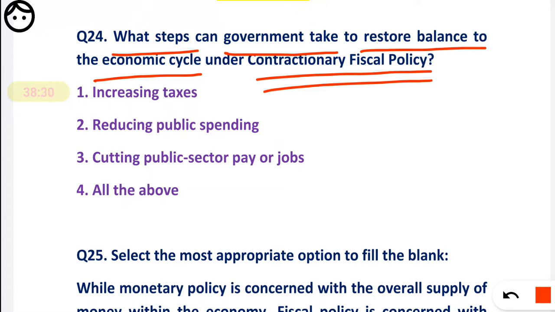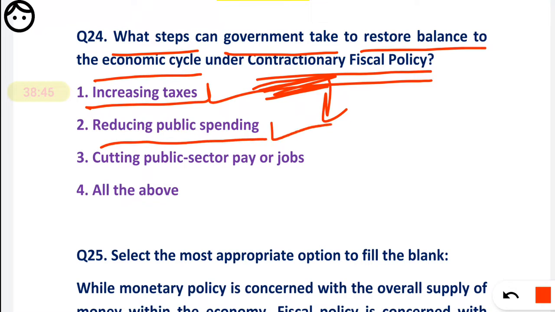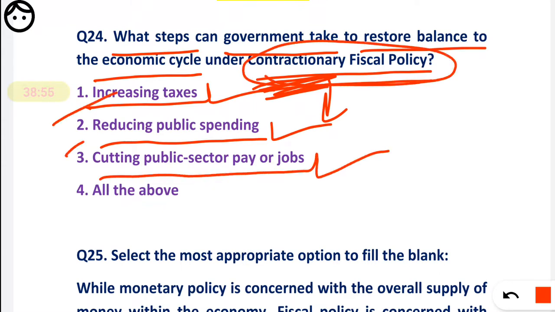So I have already discussed this; the name itself is self-explanatory. Contraction means you have to reduce the money supply in the market. So what will you do to reduce the money supply? You will increase the taxes and reduce public spending, definitely, for the contractionary fiscal policy. Cutting public sector pay and jobs, obviously. So under the contractionary fiscal policy, these are all the things you have to do. So the fourth option is the most correct option.